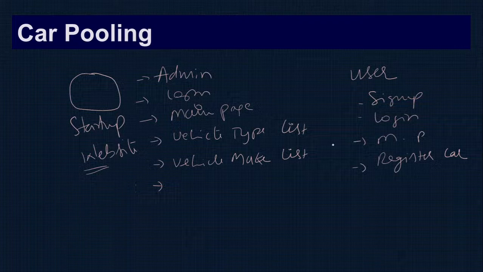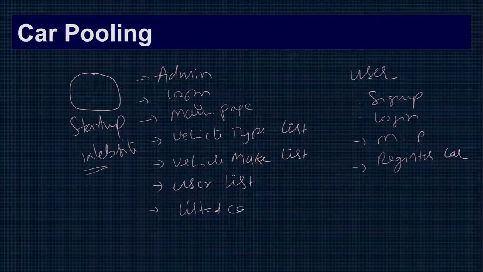On the admin side, they can see the user list, who all the users are. Then they can see the listed cars. Now the user has registered the car. Next, what happens?